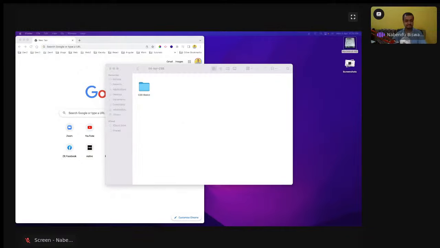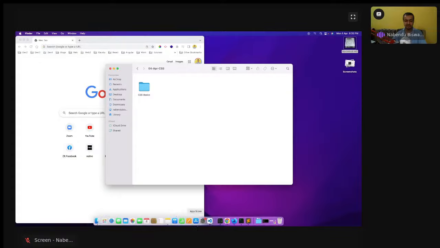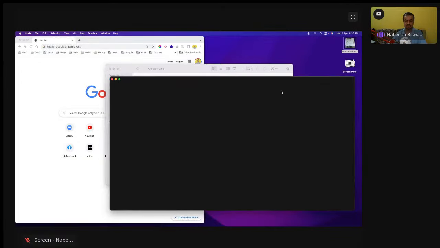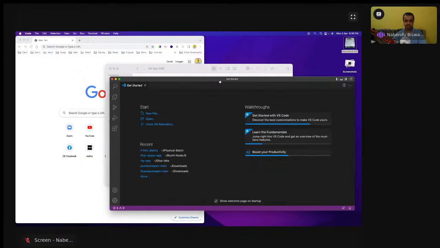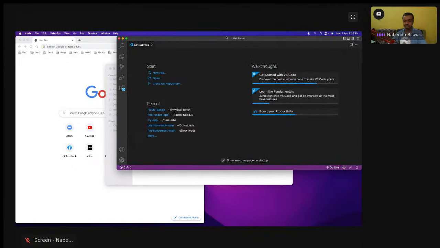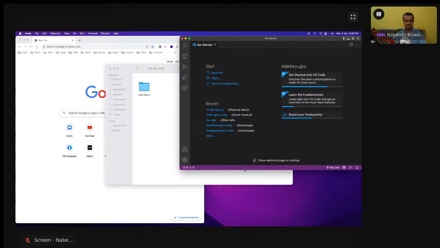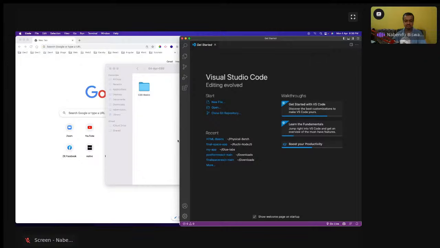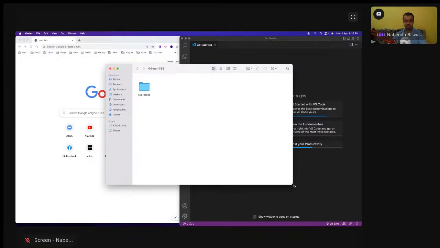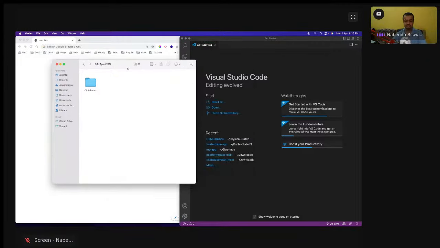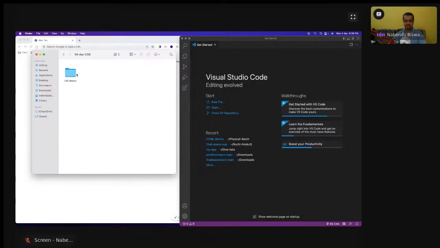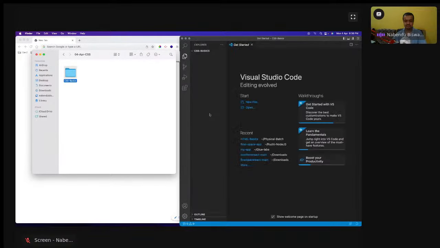Hope you're all able to see me correctly. Wait a sec. Yeah, I think everything is correct. Then I will open the VS Code. Where is the VS Code? There is a VS Code. Open this VS Code. So VS Code is open, and I have this CSS folder.